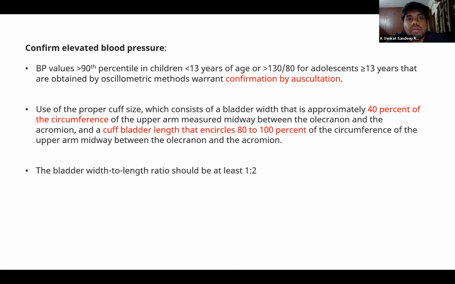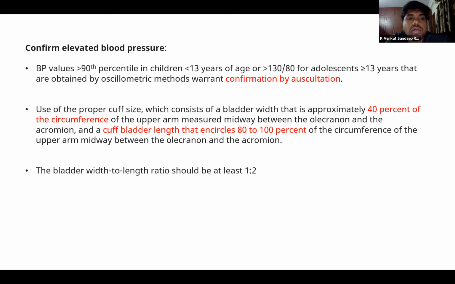So whenever a child comes to you with a hypertensive emergency, you should always confirm the elevated blood pressures first. If the blood pressures are greater than the 90th percentile for children less than 13 years, or greater than 130/80 for adolescents, and if it is obtained by an oscillometric method, that is by NIBP, then we should always confirm by using the manual method. And always care should be taken that a proper cuff is used to measure the blood pressure.